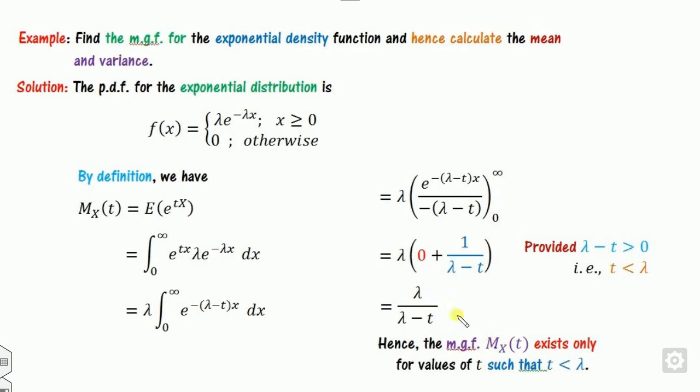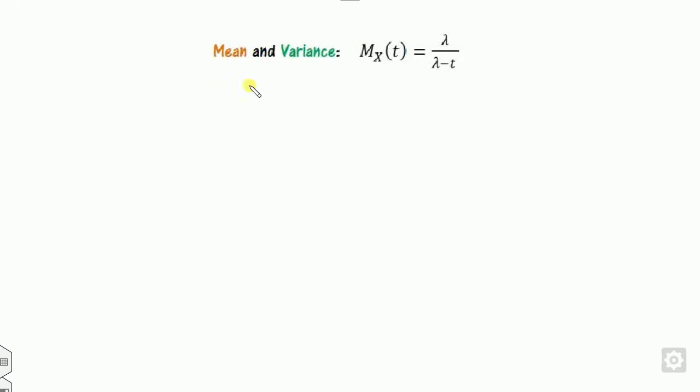The MGF of the exponential distribution is this, and it exists only for those values of t which satisfy this condition. So what you can conclude is that the MGF of the exponential distribution exists, that's true, but it does not exist for all values of t. It exists only for those which satisfy this condition. Now, how do you calculate the mean and the variance? I will discuss both methods, as we discussed in the starting.